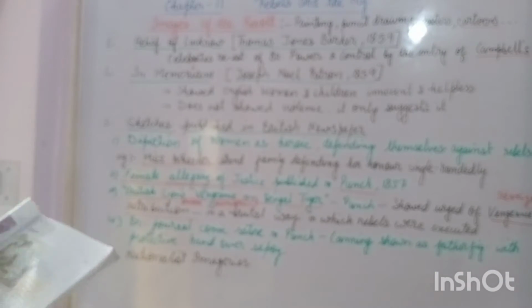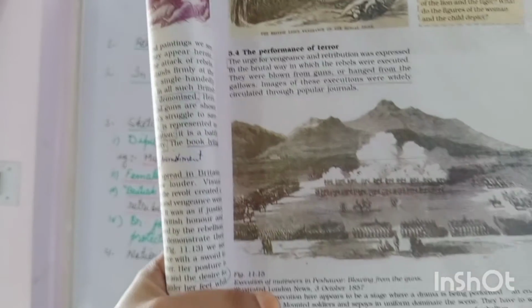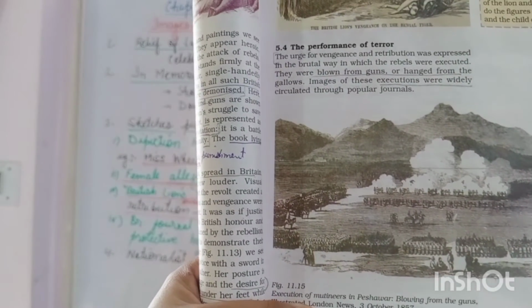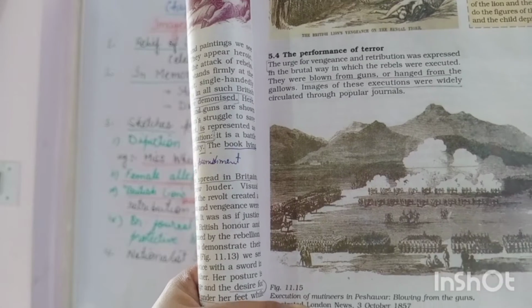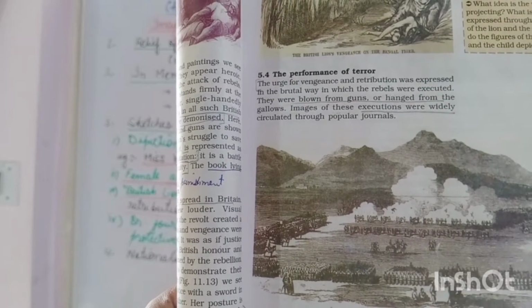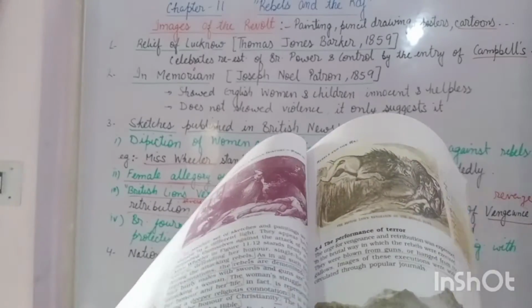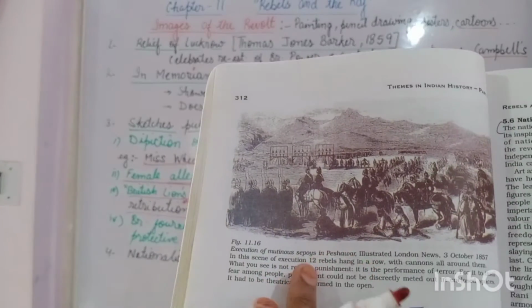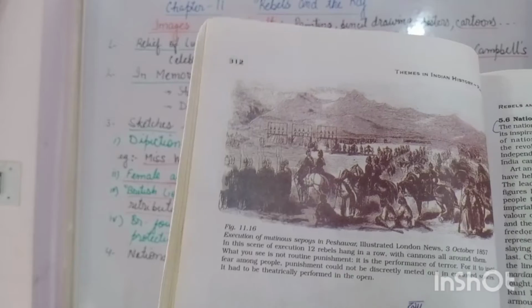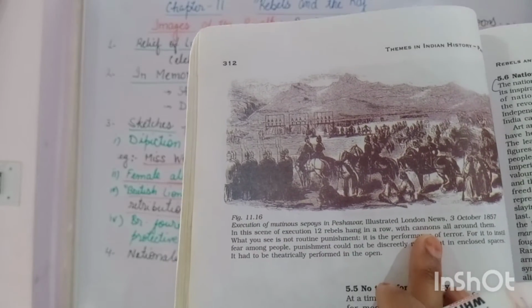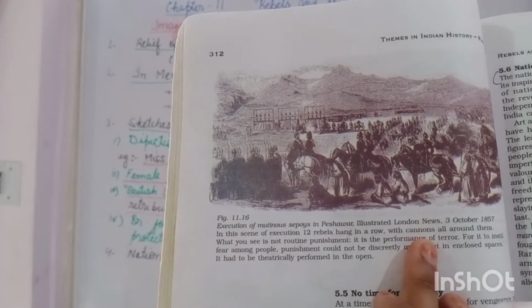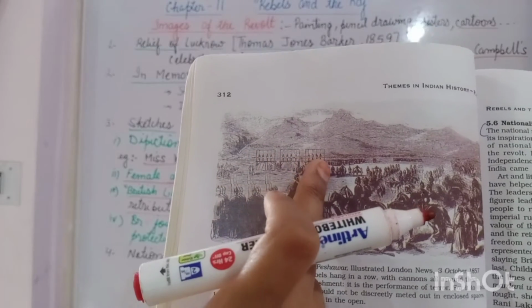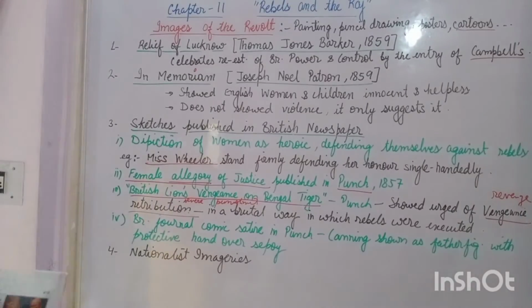Apart from that, many other sketches were also published, like this one. This is the execution scene of the mutineers. The rebels were executed at Peshawar. This is the sketch of that. This one, the execution of the mutineers, was published in a London newspaper. In this also you can see the rebels hanging. So all these paintings were there.